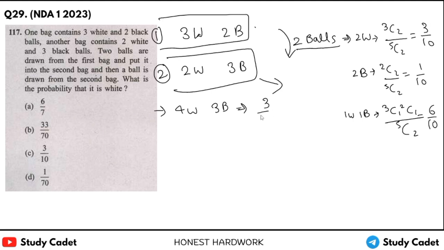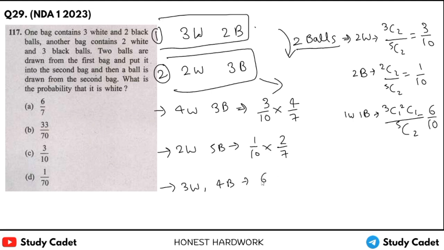So it will be 3 upon 10 into 4 upon 7. And if there are 2 black balls, then it will be 2 white and 3 plus 2, 5 black balls. So it will be 1 upon 10 into 2 white balls, so 2 upon 7. And the third case will be of 1 white and 1 black, means 3 white and 4 black balls. Here we will have 6 upon 10 into 3 upon 7.